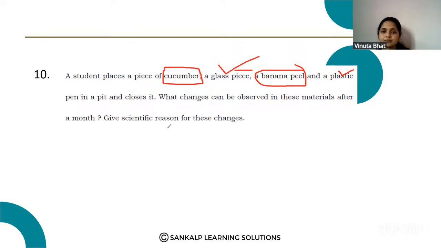Here the cucumber is biodegradable, and the banana is also biodegradable, which means that by the action of bacteria they are degraded and mixed with the soil. But the glass piece and the plastic pen are non-biodegradable, so no bacteria will act on them to break down the plastic pen or the glass piece. So that is the reason. Please note down the question.